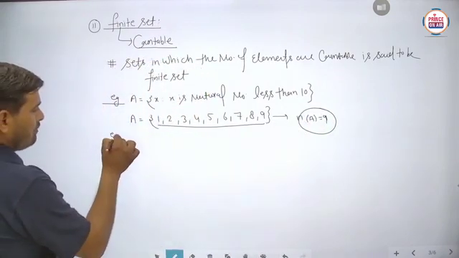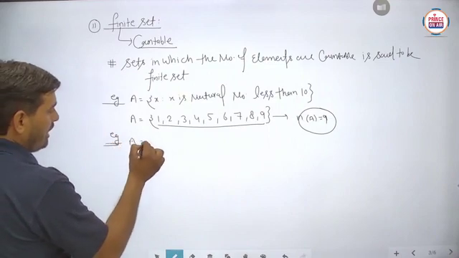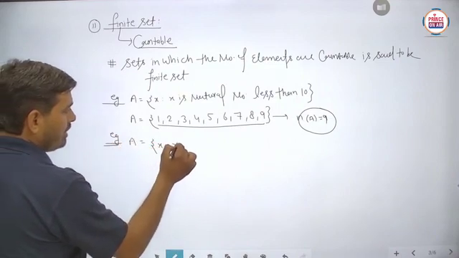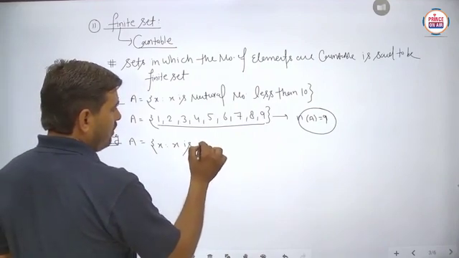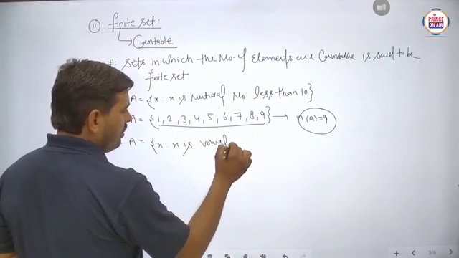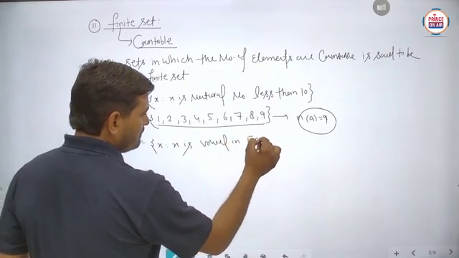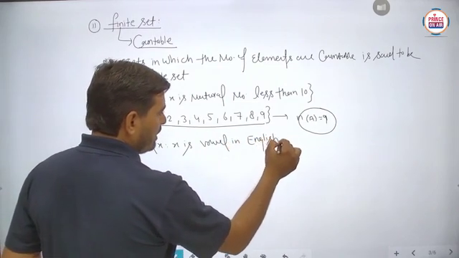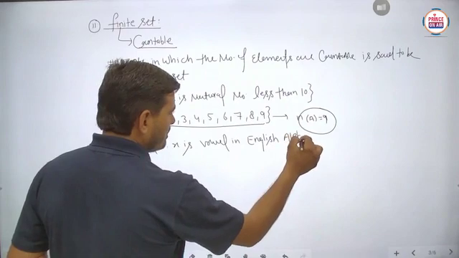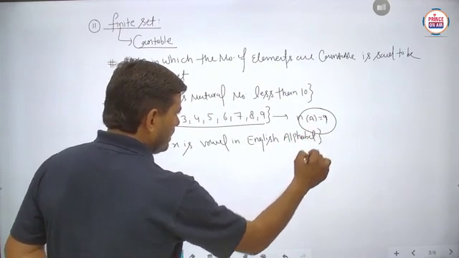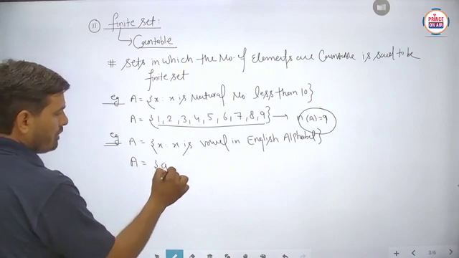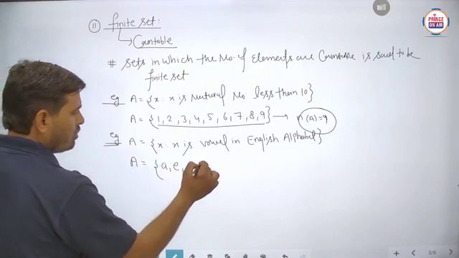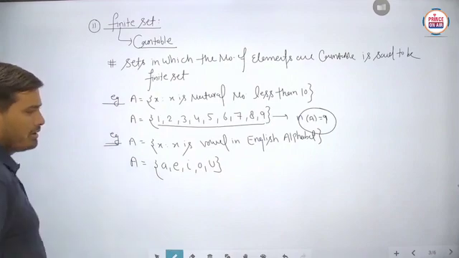Suppose another example: x such that x is a vowel in the English alphabet. Is it to be clear? If we write the tabular or roster form of this, then we write A, E, I, O, U. Is it to be clear?